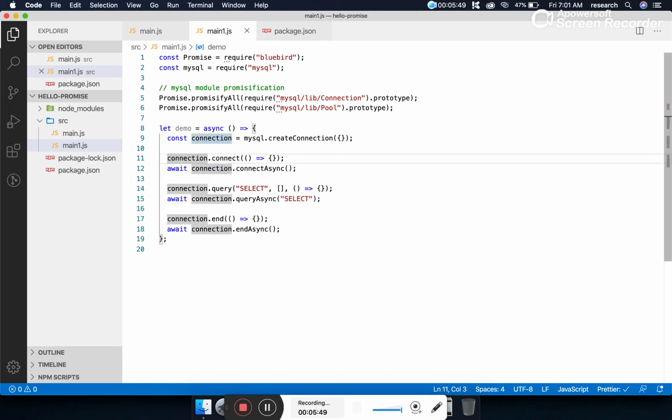With the help of promisification, we are also avoiding the nesting of callbacks. That means the sequentialization of asynchronous functions becomes easy with promisification. That means if this executes first, then this will execute, then this will execute. Writing the same code with callbacks can make our code quite cluttered.